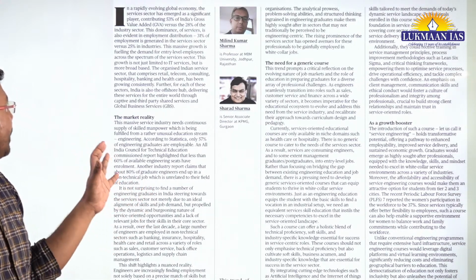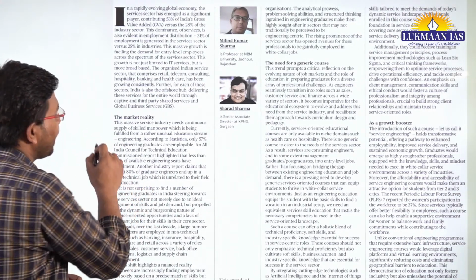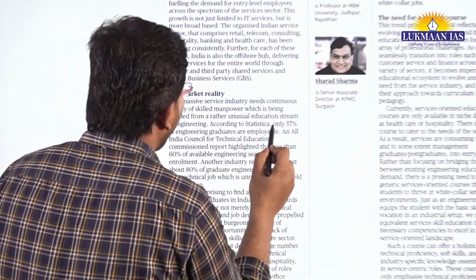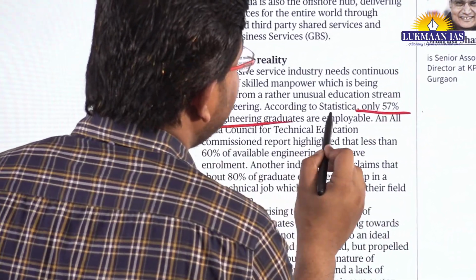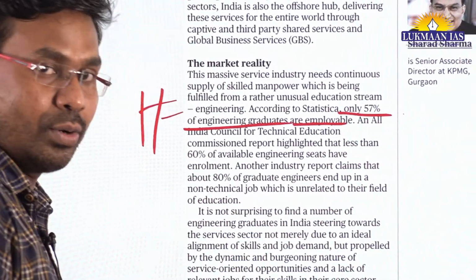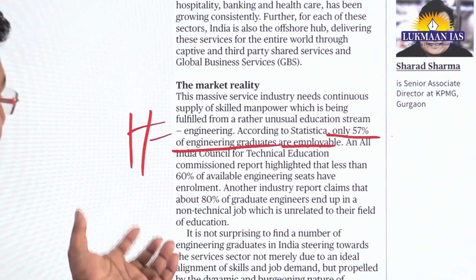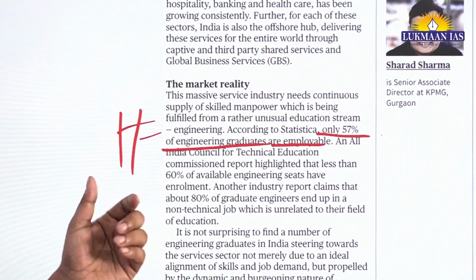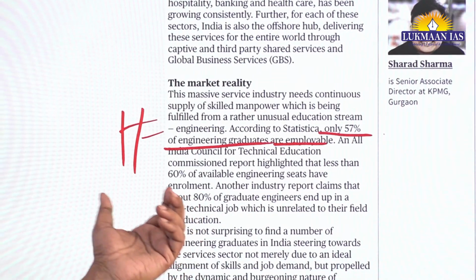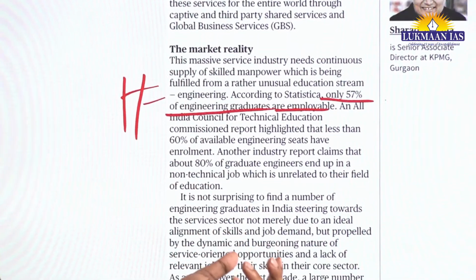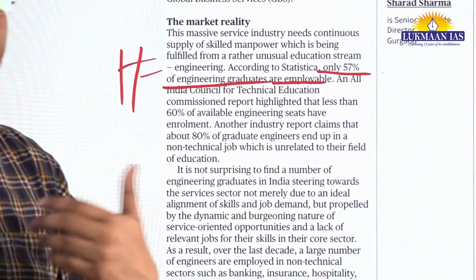And also, according to a new report, according to Statista, only 57% of engineering graduates are employable, okay? And it says that 80% of graduate engineers end up taking non-technical jobs.